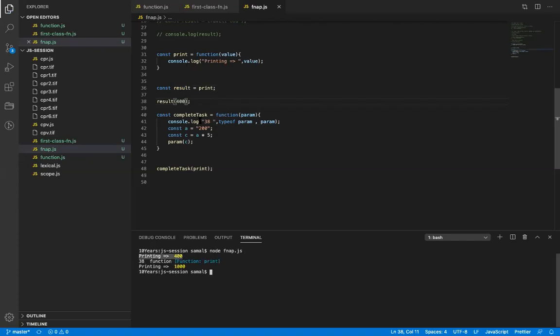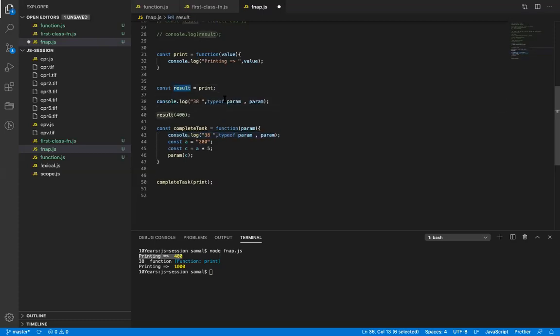If I add another console here, and I'll just put the typeof result and result here, and line number 38. So this will be line number 43. Now if I print this, you will see this: at line 38, function print. And at line number 43, you will see function and function print. Both are pointing to the print function. I hope this is clear.